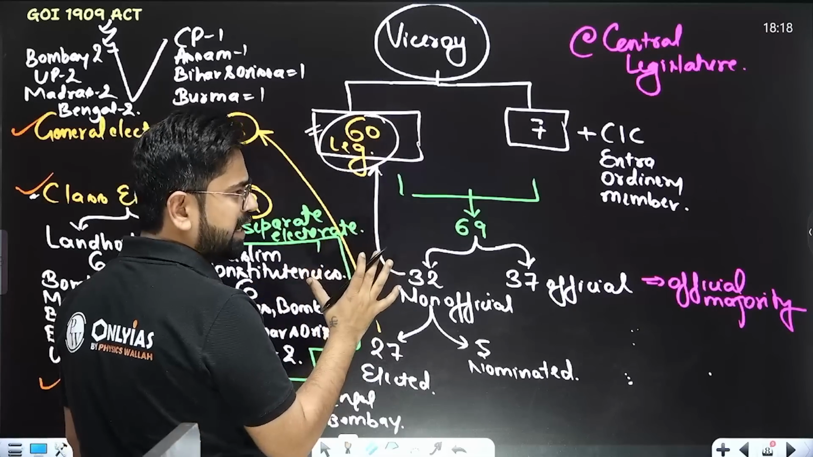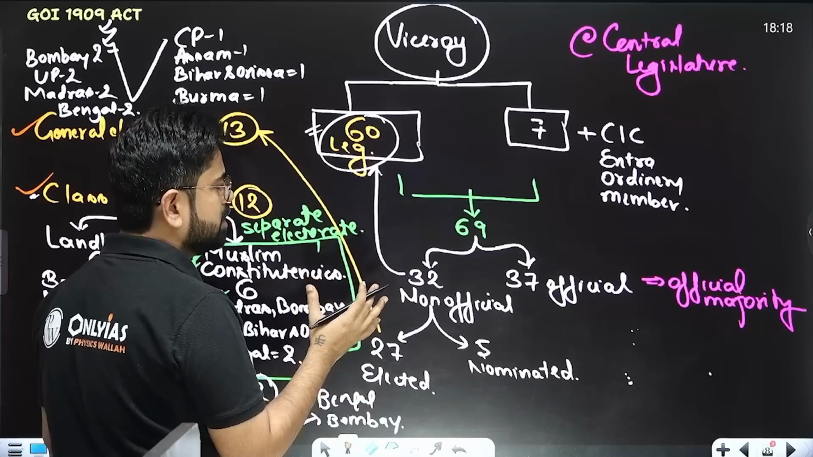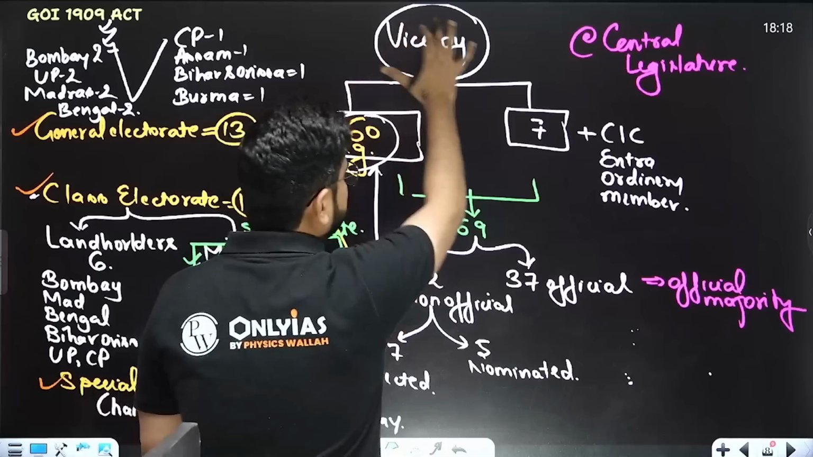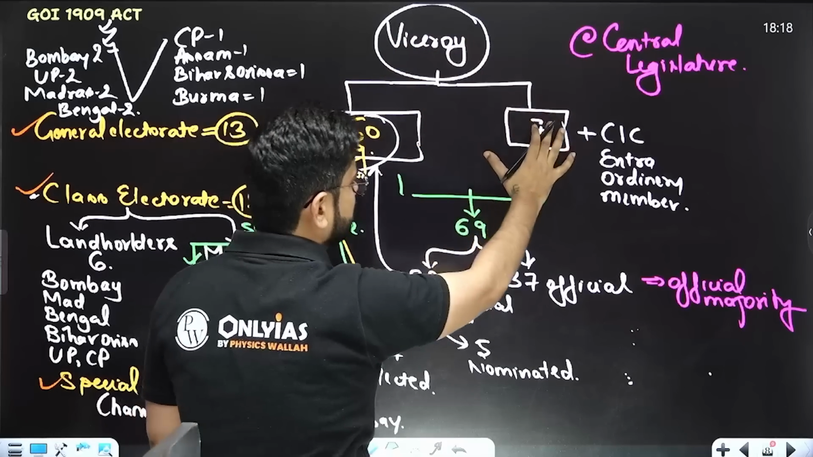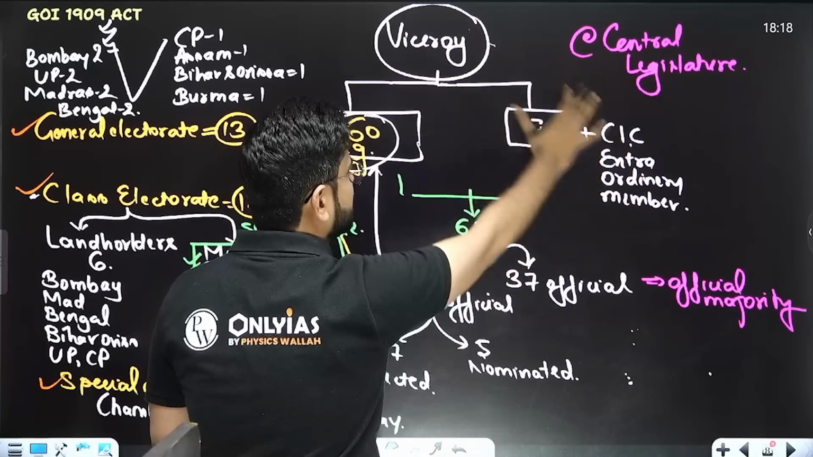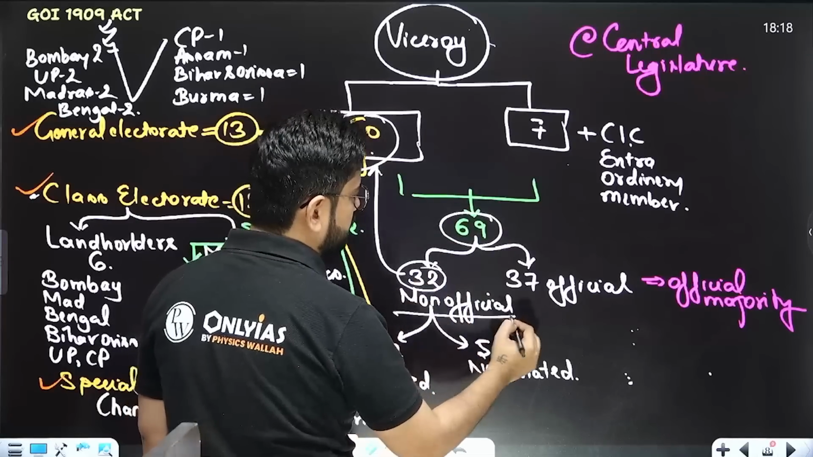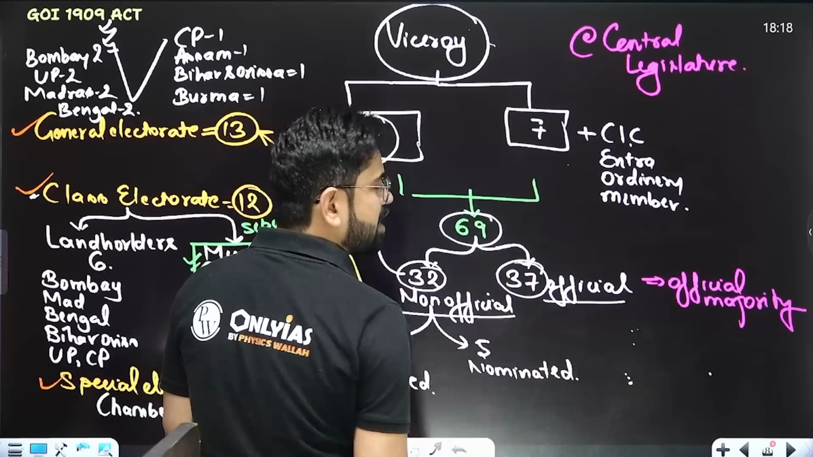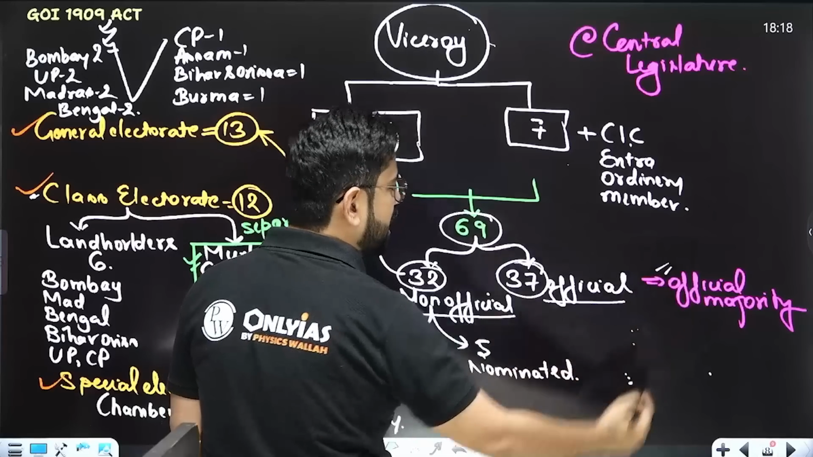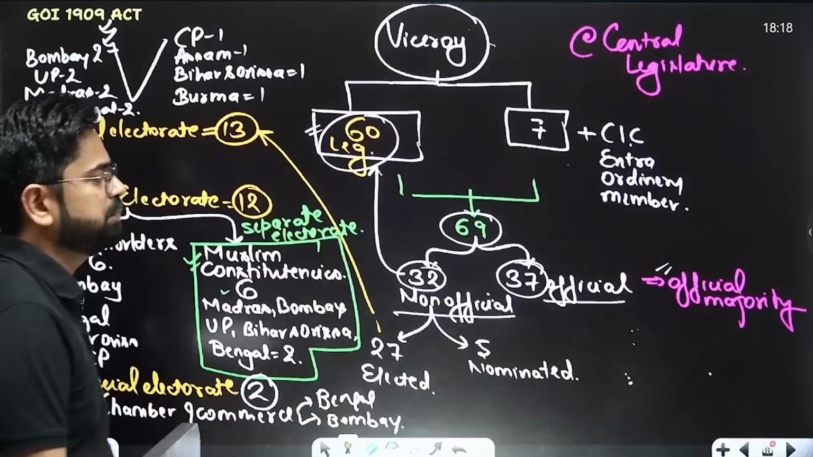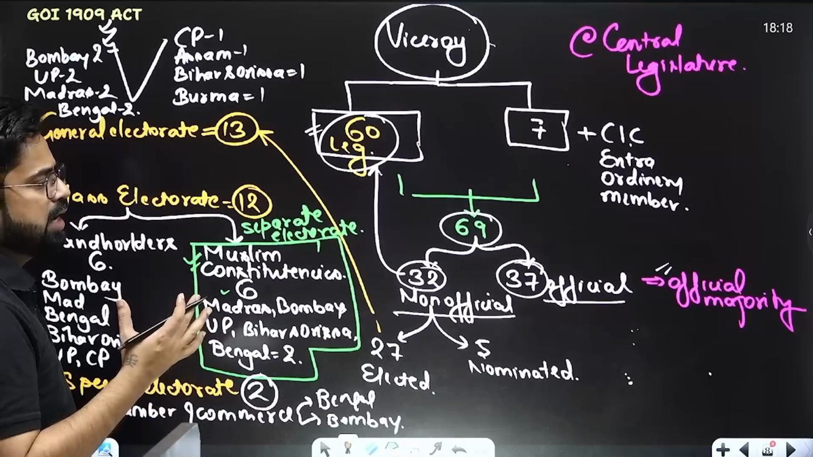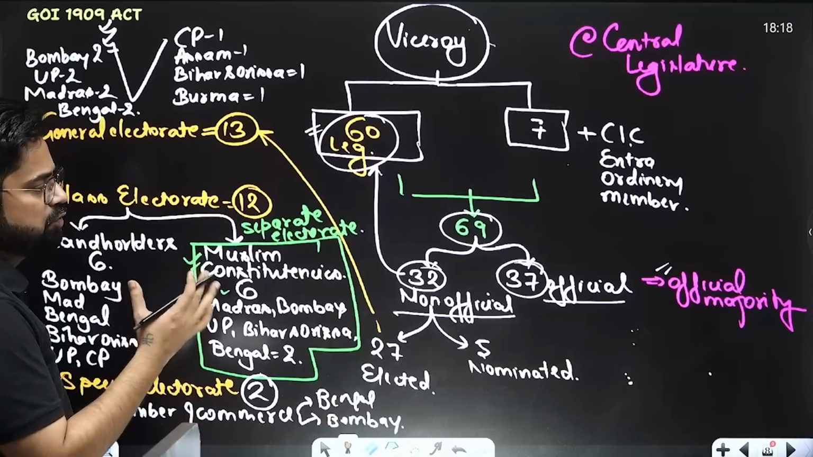how they have maintained it and what can be asked in prelims examination: out of these 60 plus 9, as viceroy 7 members plus commander-in-chief, a total of 9 ex-officio members. Out of these 69, 32 were non-official, 37 were official. That means UPSC can ask that they maintained an official majority in the center. And now in the center we have official majority.